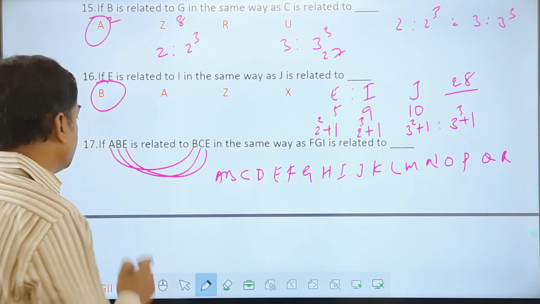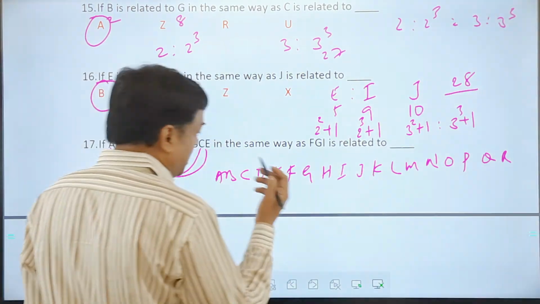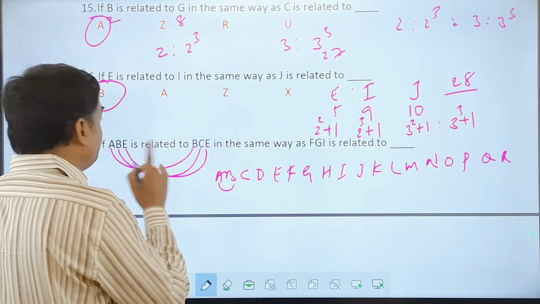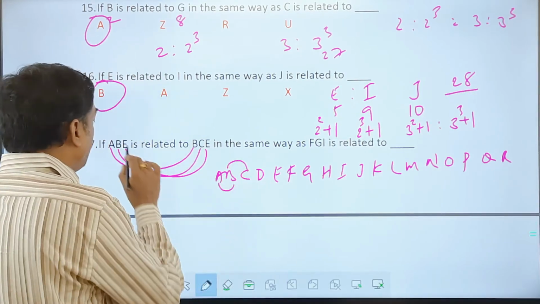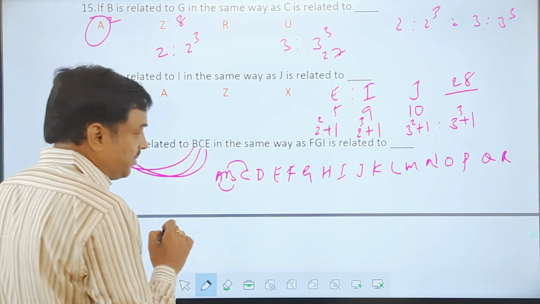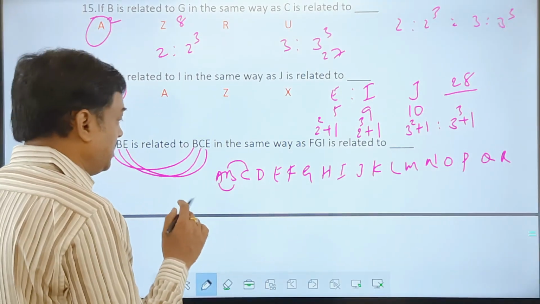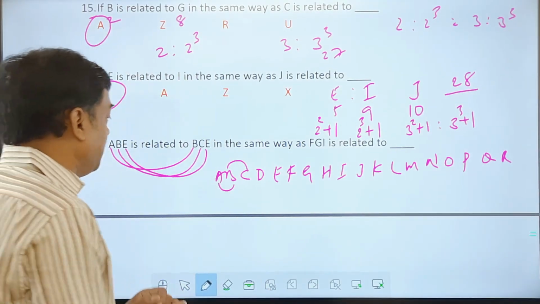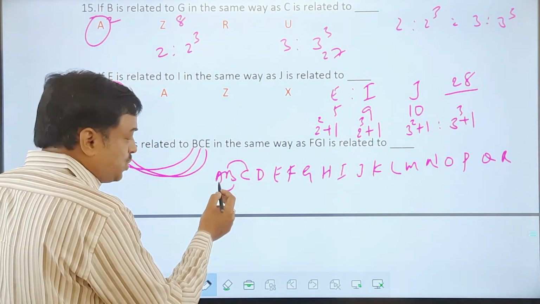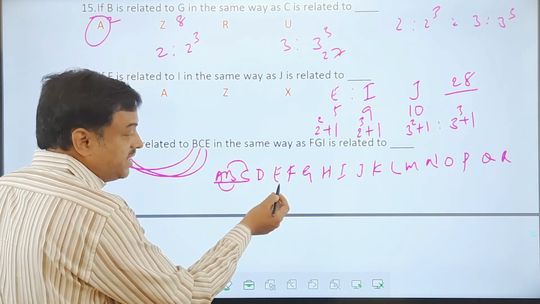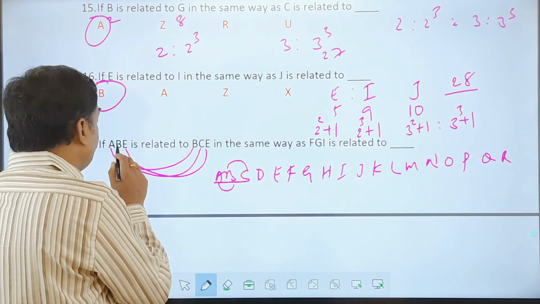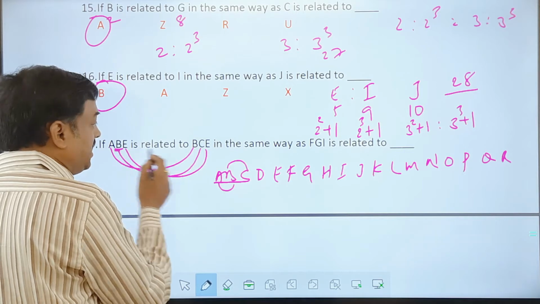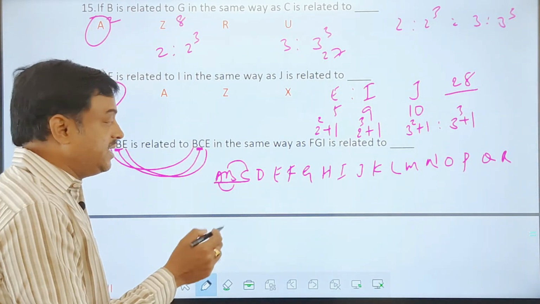Let's understand quickly here. A is becoming B, the next letter. B is becoming C, the next letter. And why is E remaining as E? I think he has used consonants up to C, followed by a vowel called E. So for B, the vowel that follows is E. For C also, the vowel that follows is E.